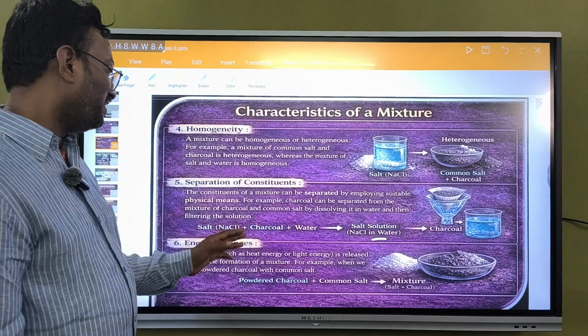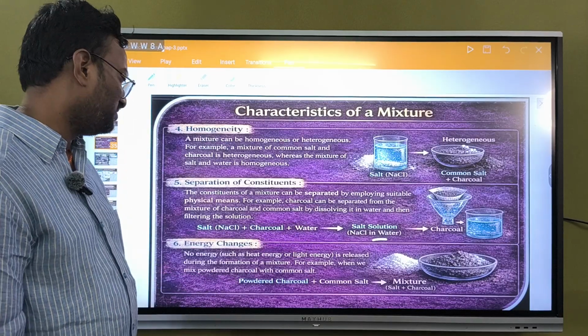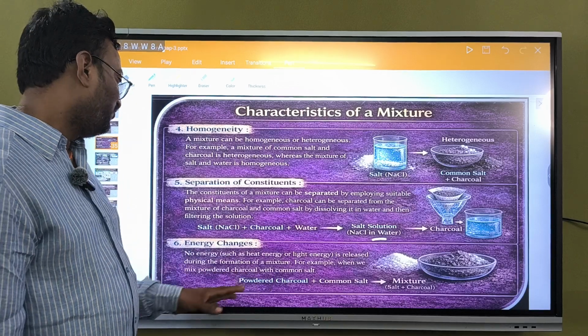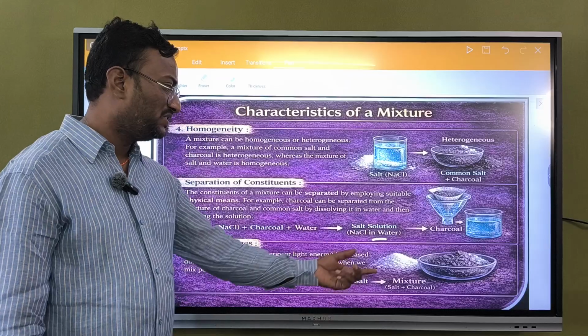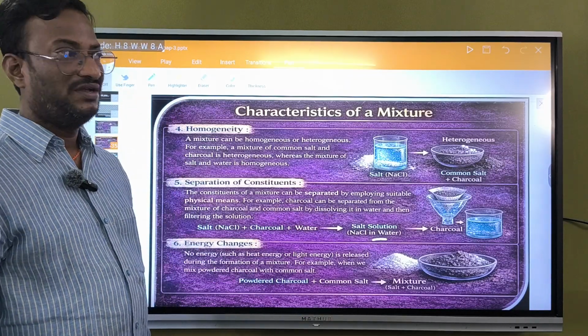Exchange of energy changes. No energy changes take place. There is no energy released during the formation of a mixture. For example, when we mix the powder charcoal and common salt, in that mixture there is no energy necessary to combine them.